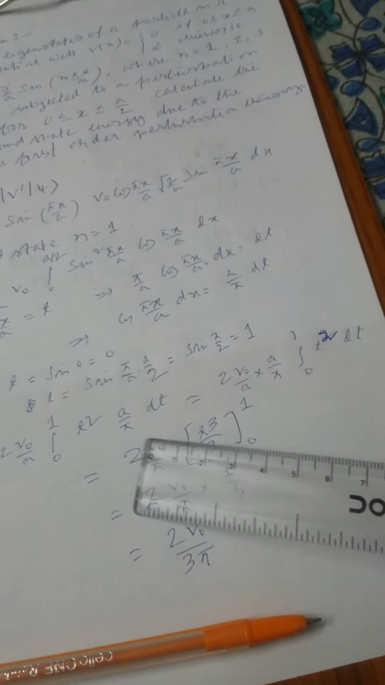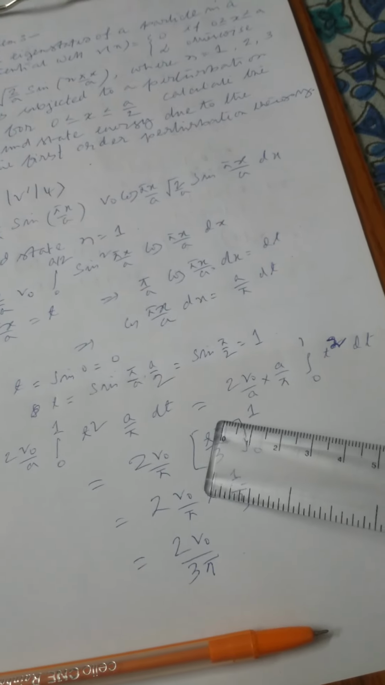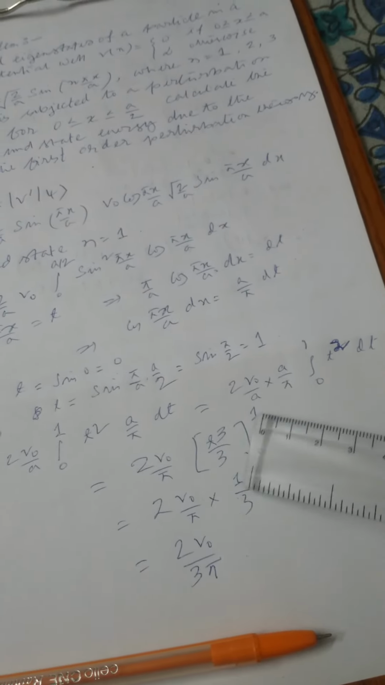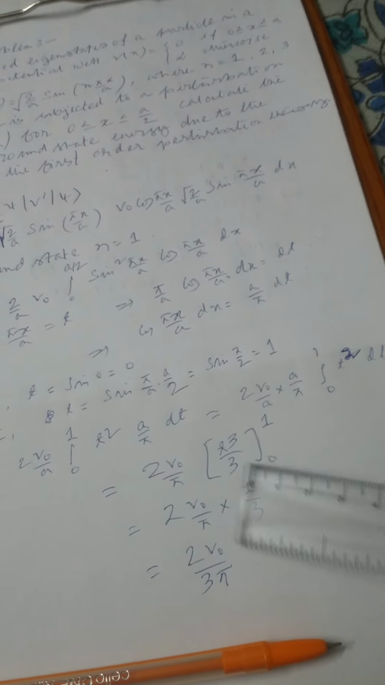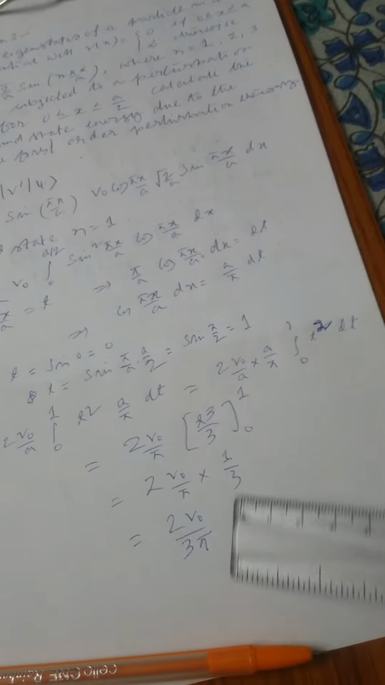So now this becomes 2V0/π times, putting the value of t as 1, 1³/3 minus 0³/3, that is 1/3. This becomes 2V0/3π.